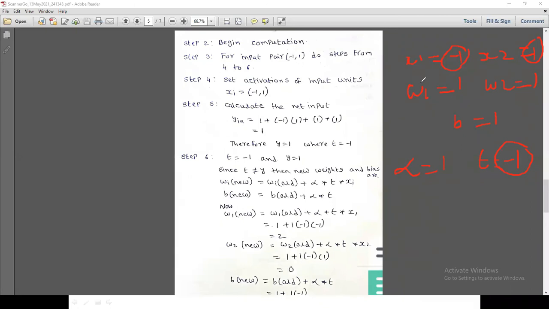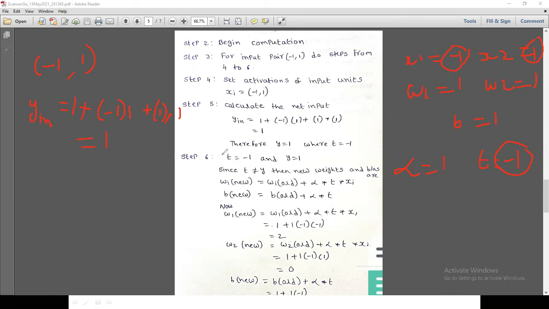The input pairs are -1, 1, so x1 equals -1, x2 equals 1. Now calculate y in: bias 1 plus -1 into the weight 1, plus the input 1 into the weight 1. Here we get 1 as the output, so y in equals 1.